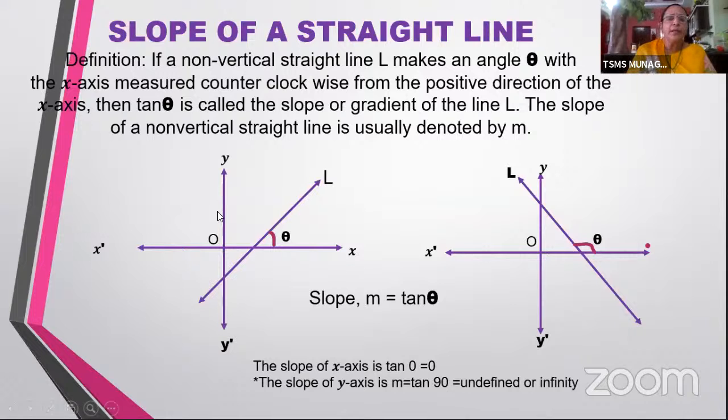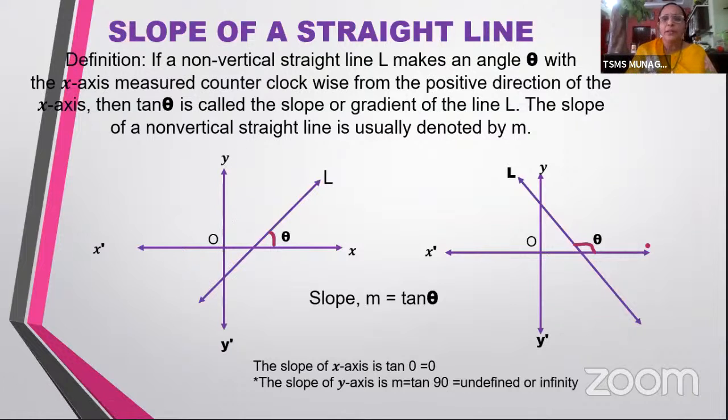Similarly, if you want to find the slope of y-axis, this y-axis makes an angle 90 degrees with x-axis. And so tan 90 degrees, as you know, is undefined or infinity. The slope of y-axis is either undefined or infinity.